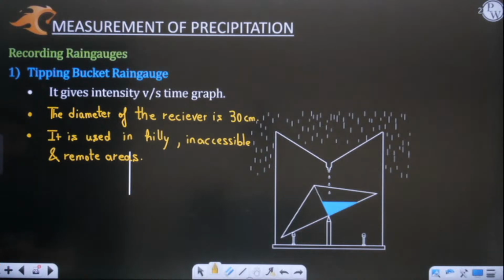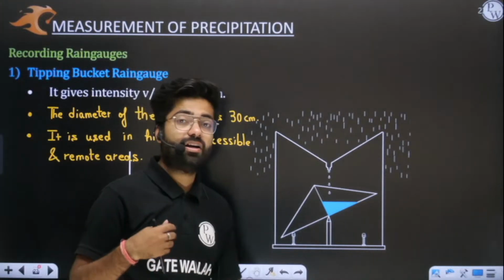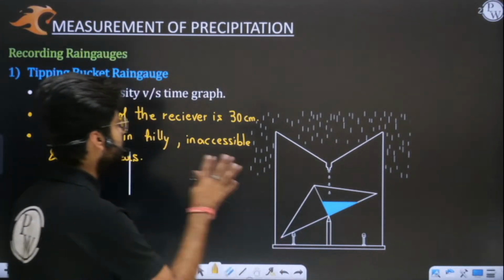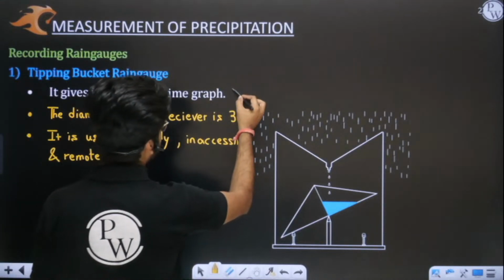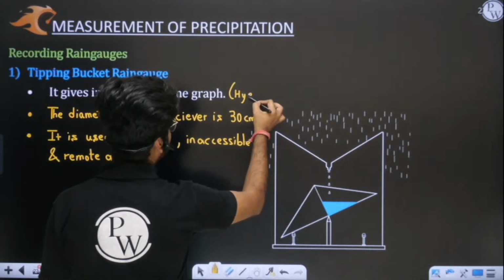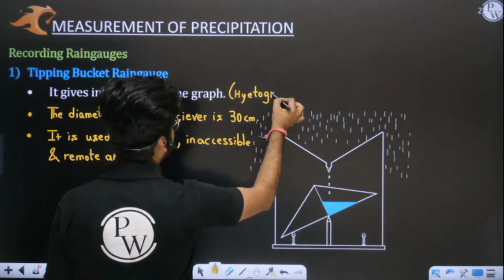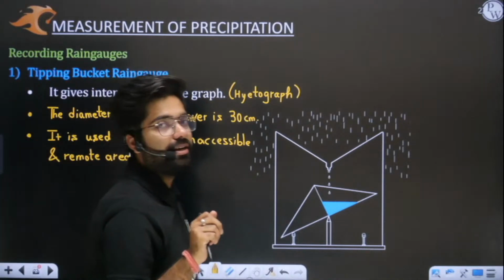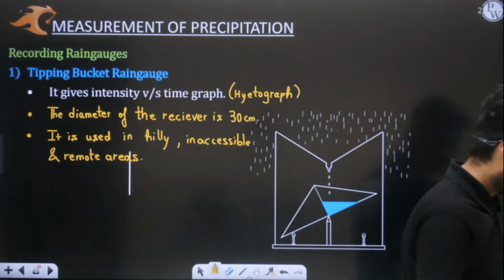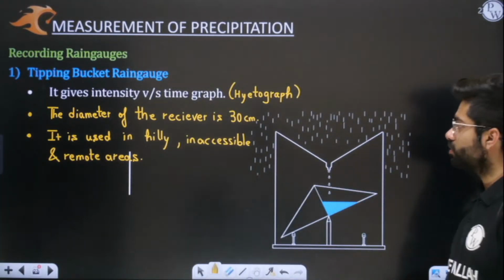So basically it is used in hilly, inaccessible and remote areas where we can't go on a daily basis. So this is your tipping bucket rain gauge. Tipping bucket rain gauge gives an intensity versus time graph, which is also known as a hydrograph. This we will discuss later also. Hydrograph is what? Intensity versus time graph. So this is clear. Now we'll move on to the next one.